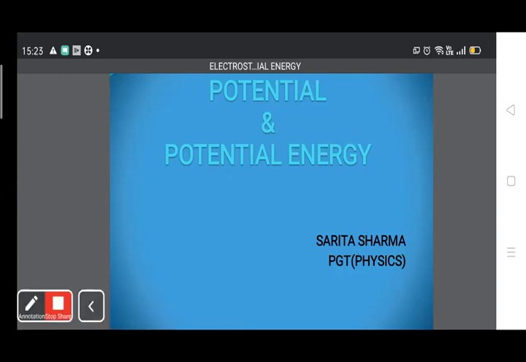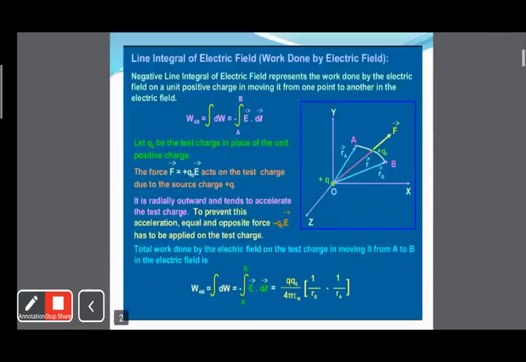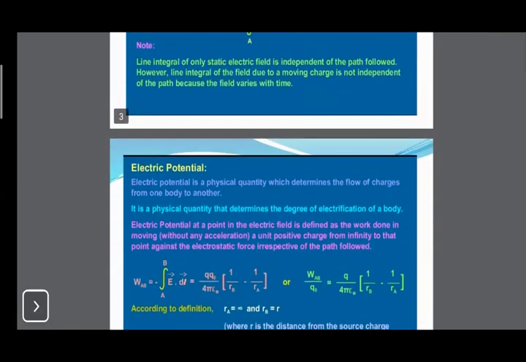So, electrostatic potential. Electrostatic potential of a body represents a degree of electrification. Degree of electrification means the direction of flow of charge between two charged bodies. Charge always flows from higher potential to lower potential. Okay? So it stops as soon as the potentials of the two bodies become equal. So this is something about electrostatic potential.